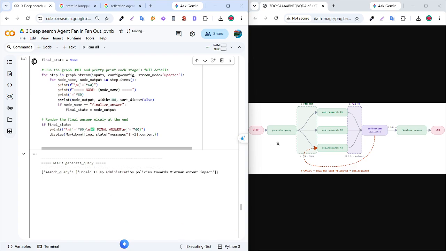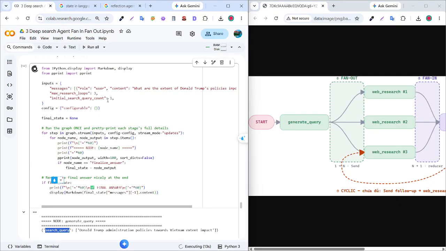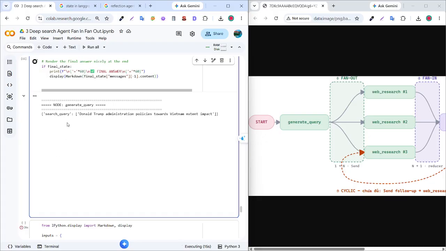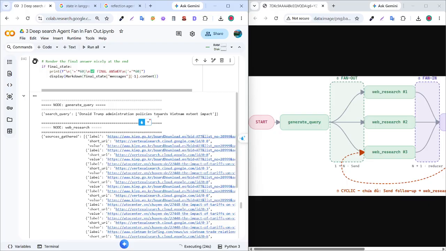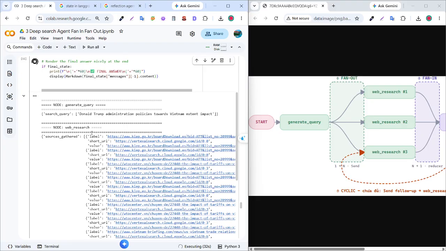You can see the first step is the generative query, and the search query I define is one. So it's one query, not three queries, in here, and it will search Donald Trump administration's policies toward Vietnam. You can see it will search for me about a sub label and sub URL.